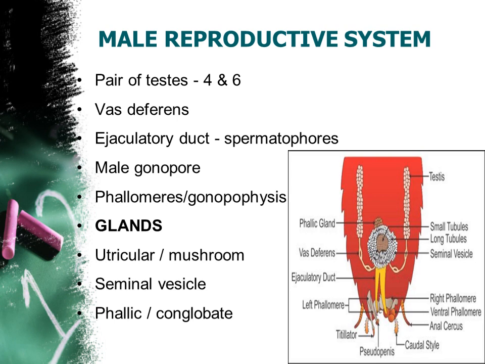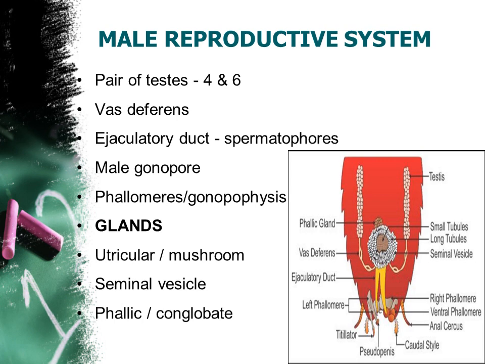As we said, this vas deferens is passing to the ejaculatory duct through the seminal vesicle. Okay. So this seminal vesicle is present in the ventral side of this ejaculatory duct. So this is the second gland of this male reproductive organ.